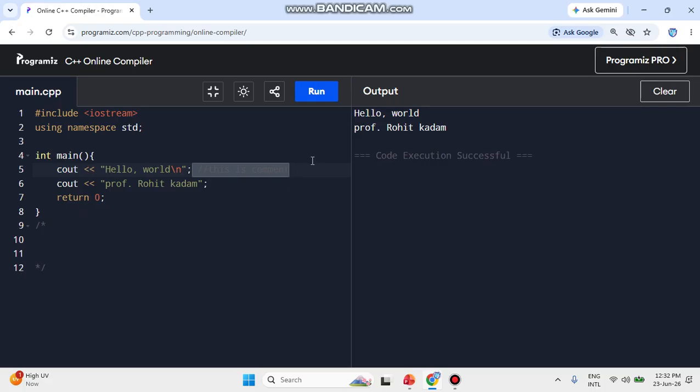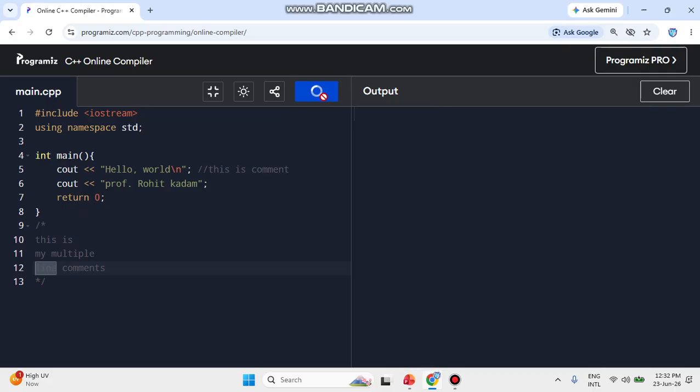If you want to write only one line, you can use a double slash, or else if you want to write multiple line comments, like this is my multiple line comment, meaning not just one line, but second line, third line. I wrote multiple lines of comment. So you can see we are using these two things.